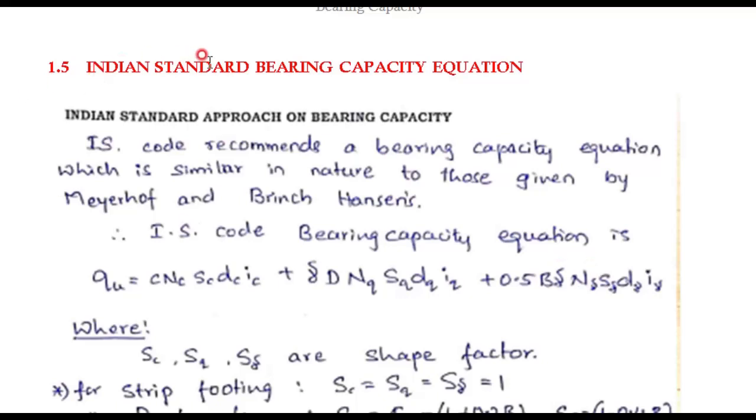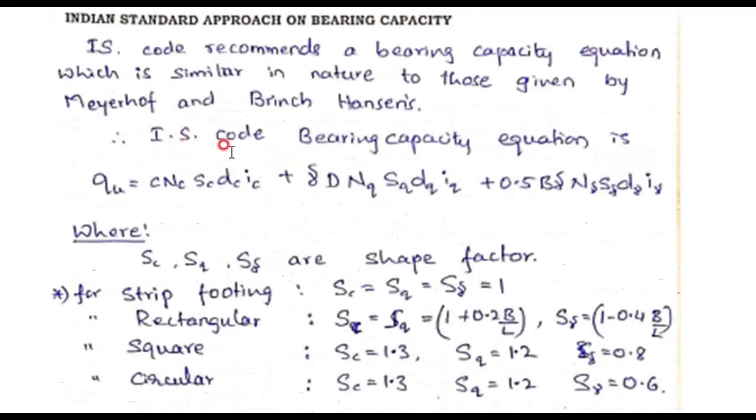Okay, now Indian Standard bearing capacity equation. Indian Standard bearing capacity is borrowed from Terzaghi's bearing capacity equation only. Small modifications we made based on our ground condition, Indian soil conditions. That is, cNc is already there, but we have introduced sc, dc, ic. Gamma D Nq according to Terzaghi is already there here also, but we have introduced sq, dq, iq. And 0.5 B gamma N gamma is already introduced by Terzaghi, but in the Indian one we introduced s gamma, d gamma, i gamma. Then the equation becomes this much bigger.